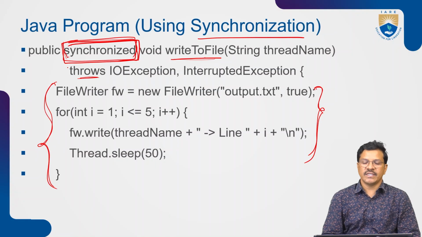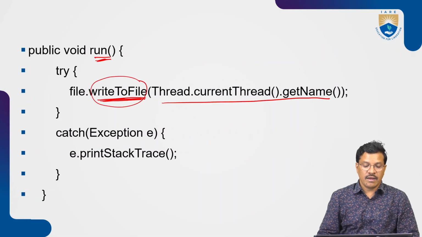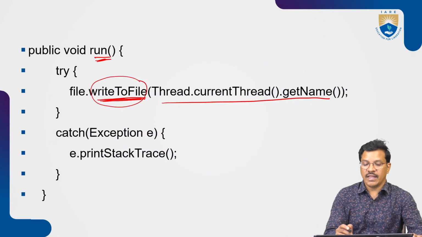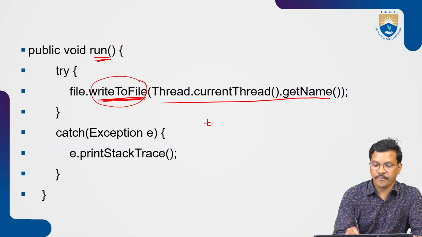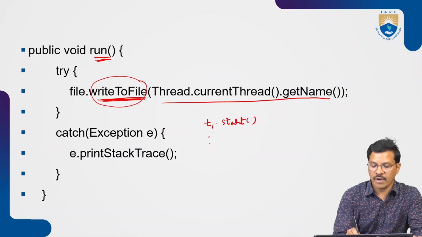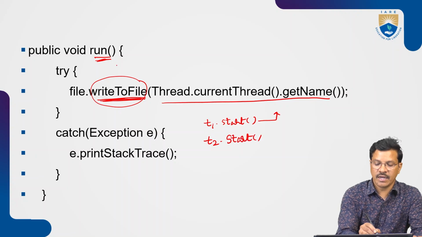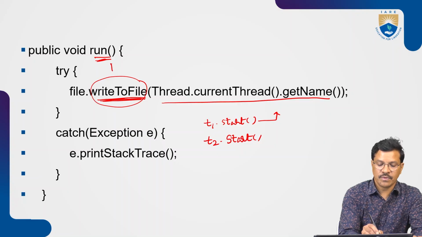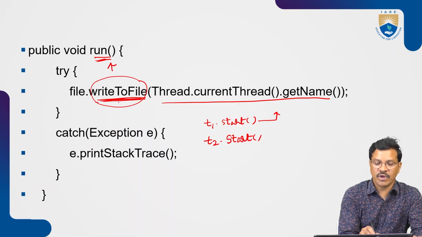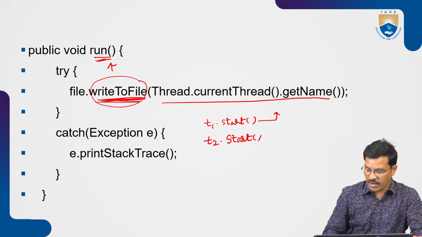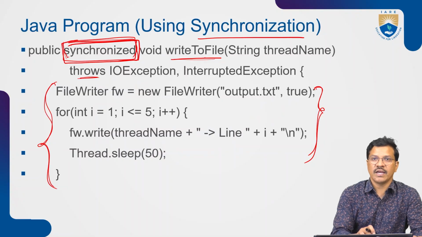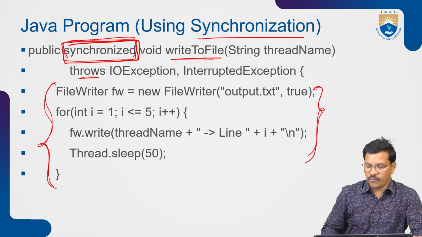When you use synchronized, what happens when I call t1.start() and t2.start()? Whenever the t1.start() method is called, control comes to run, and inside the run we call writeToFile. Go to writeToFile. This writeToFile executes the for loop 5 times.